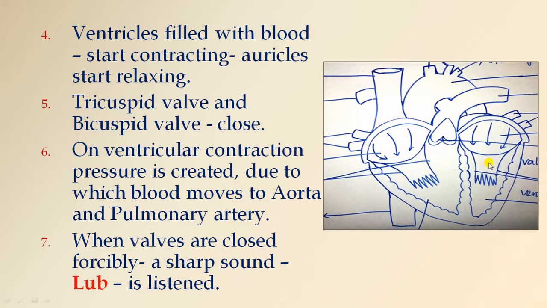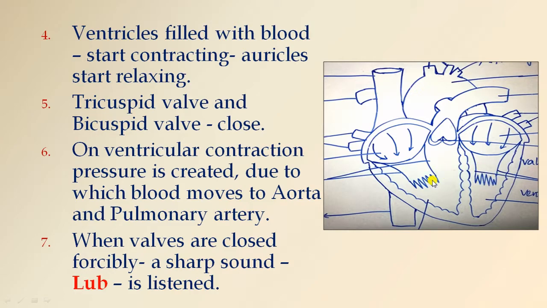I told you that there are tricuspid valve and bicuspid valve here. So these two close, because when these ventricles contract, there is a chance of the blood to go back into the auricles. So the tricuspid valve and bicuspid valve close here, preventing the backflow of the blood.